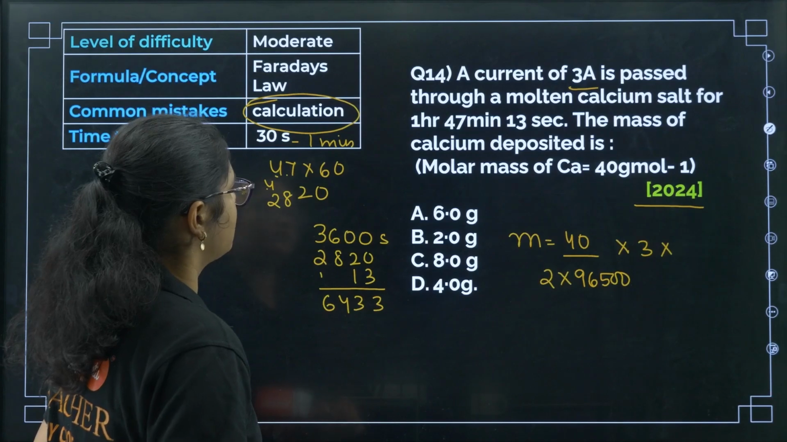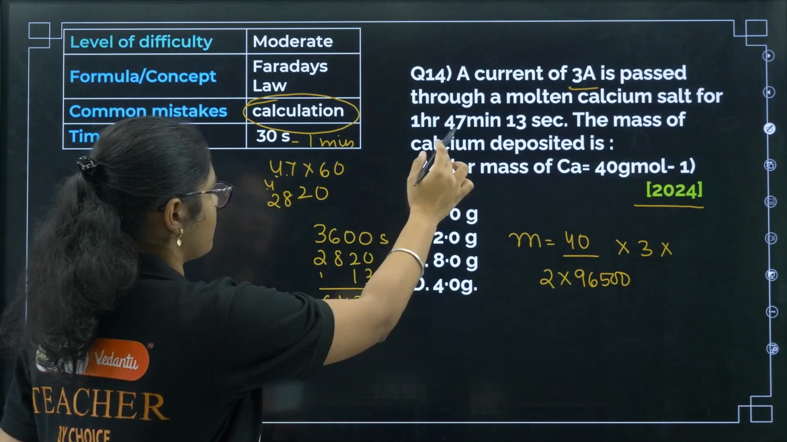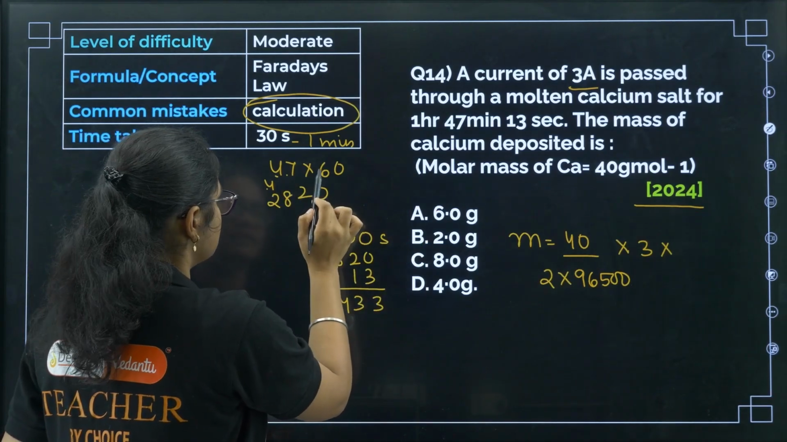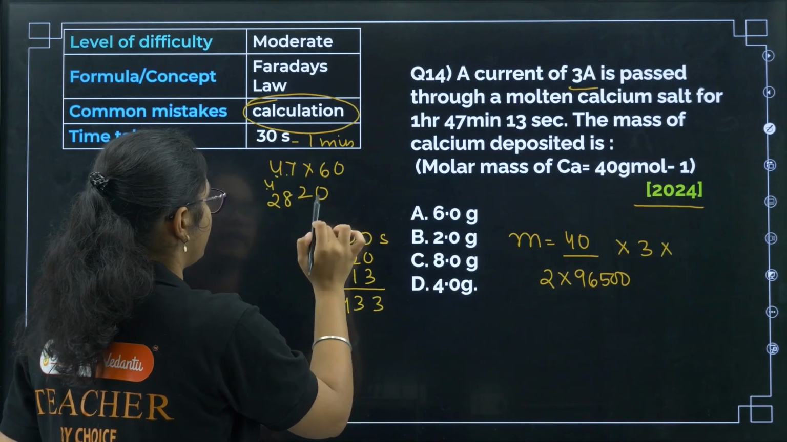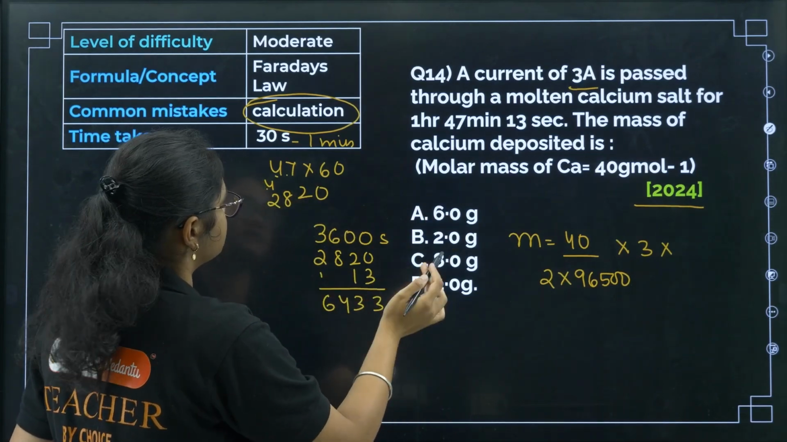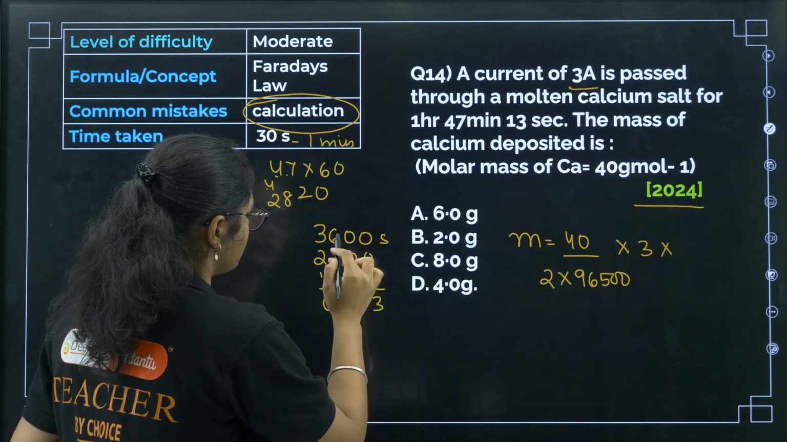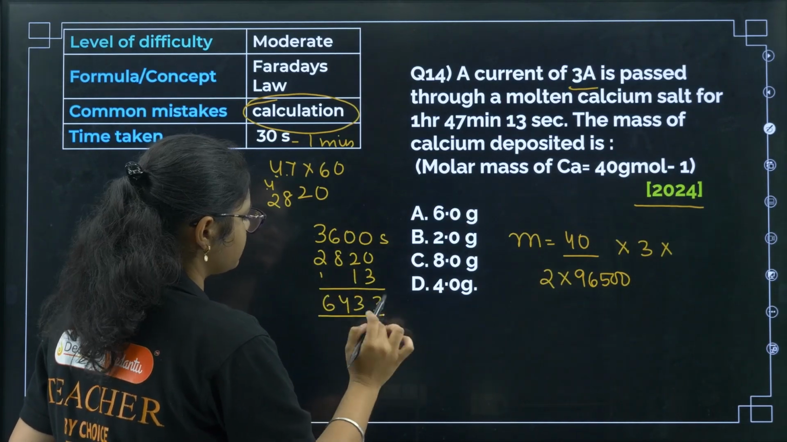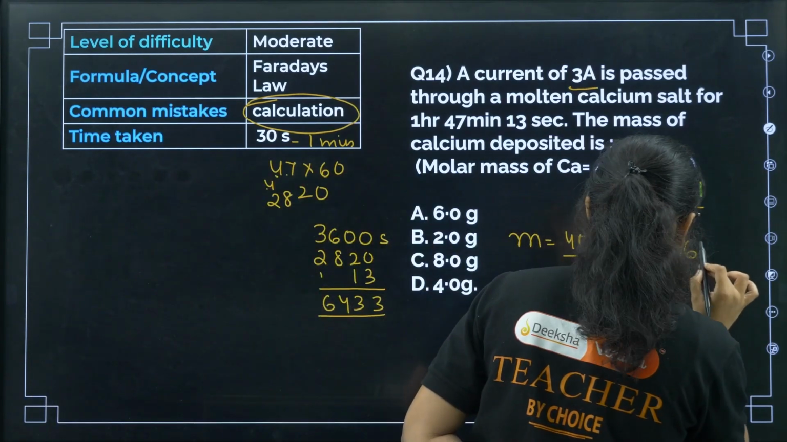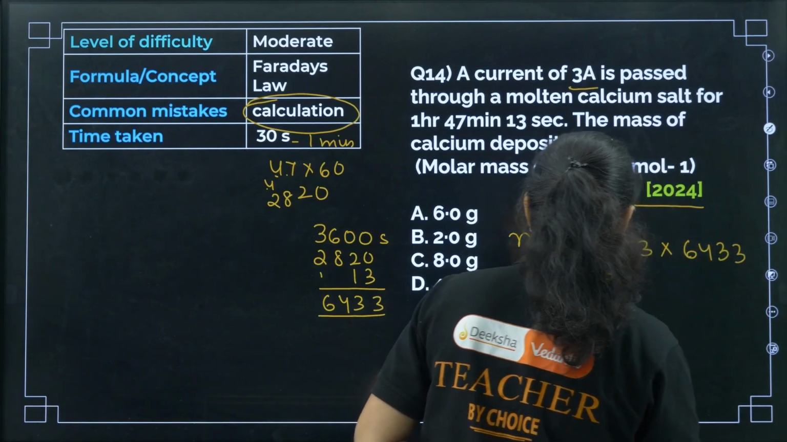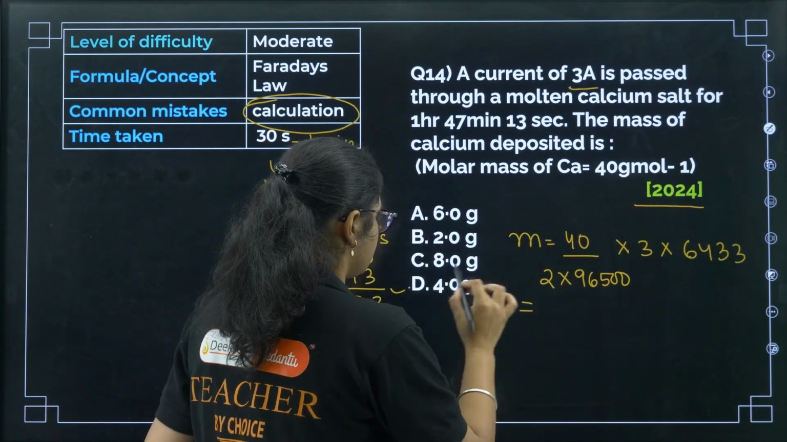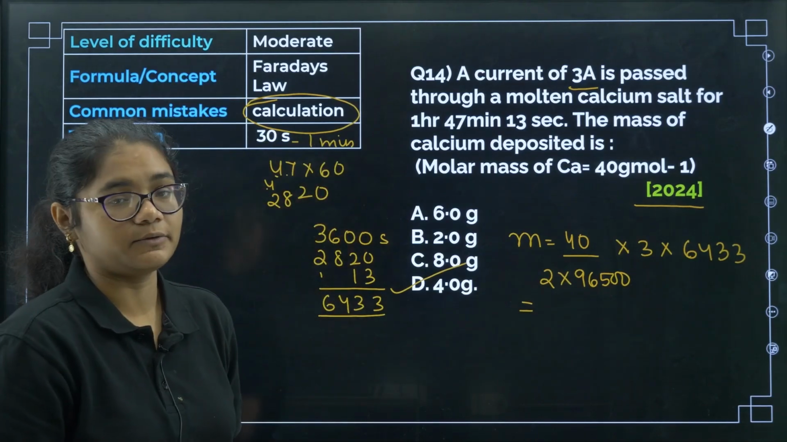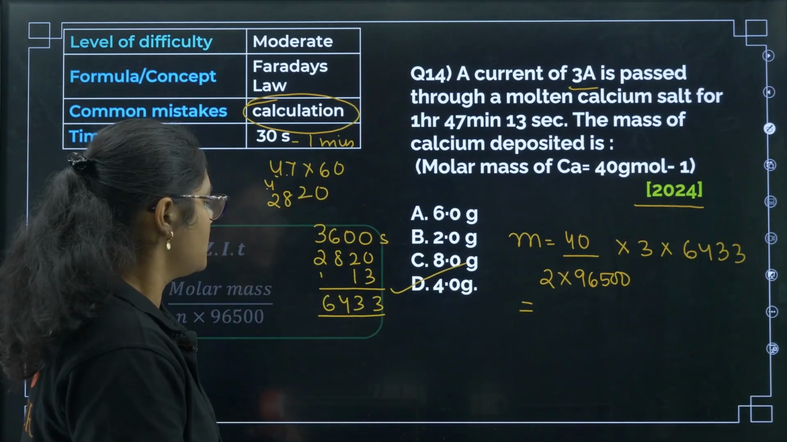So let us check once again. 1 hour is 3600, 47 minutes into 60 seconds, 6 sevens are 42, 6 fours are 24 plus 4, 28, 2820, and then 13 seconds, right. So we'll get 6433 seconds here. So just multiply by 6433, okay. If you solve this, you can directly get the answer, and this answer will be around 4 grams. So the correct answer will be option number D here, okay.